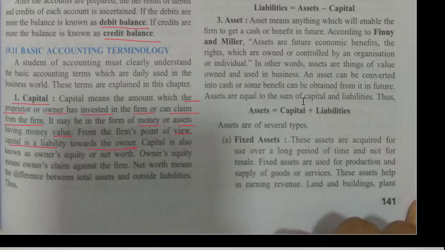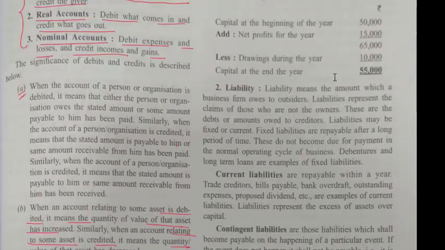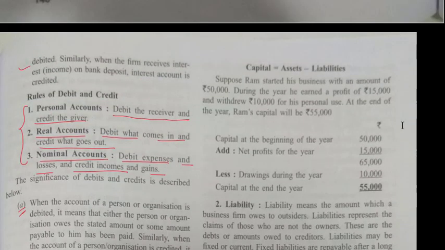So capital is also known as owner's equity or net worth. Owner's equity means the owner's claim against the firm. Net worth means the difference between total assets and outstanding liabilities. So total assets minus outstanding liabilities is your capital, right? Fine. So capital is total assets minus liabilities.